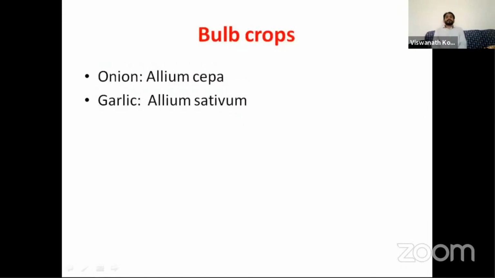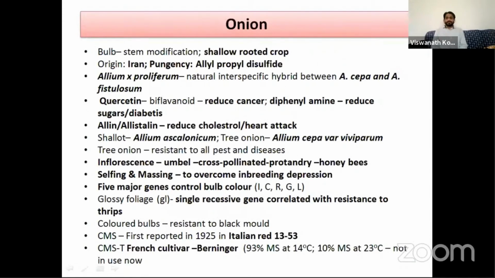Now we move to the bulb crops. There are two important bulb crops. One is onion and another one is garlic, Allium cepa and Allium sativum. So onion, the edible portion of the onion is a bulb. It is a modification of the stem. Onion is a shallow rooted crop.